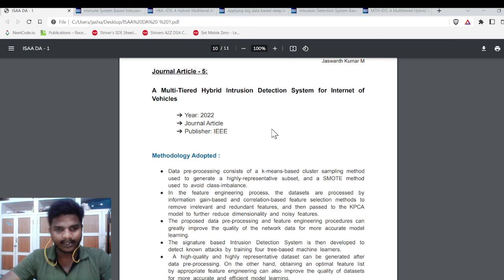And the final article is the hybrid intrusion detection system for Internet of Vehicles, which was proposed in the year 2022, a journal article also published by the reputed IEEE.